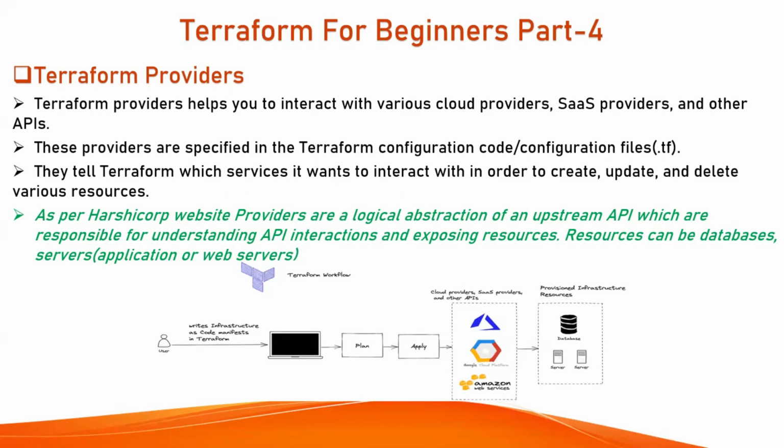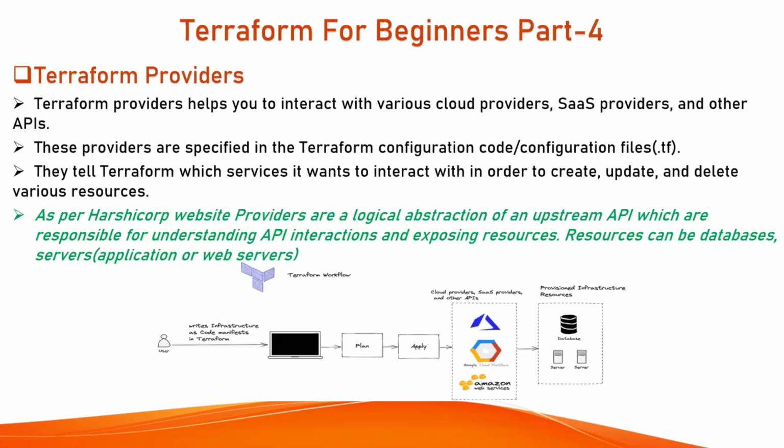So once you have written the code, you need to initialize it, then plan it. In the plan phase, it will show you whatever you have declared. This is how it's going to look like, and finally it's going to apply it.